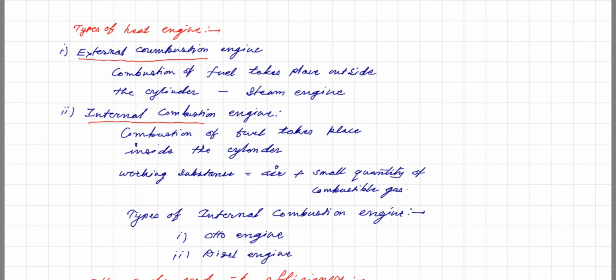Now we are going to talk about the types of internal combustion engine, and we are going to see that in detail. We are going to study two basic types of engines. One is the Otto engine, that is the petrol engine which we use in vehicles, and another one is the diesel engine. We are going to study the principle and theory of how the petrol engine and diesel engine work.